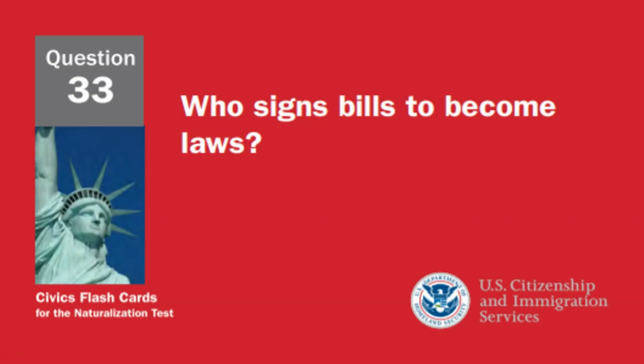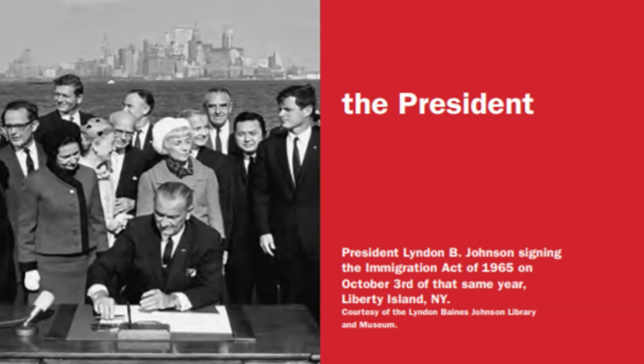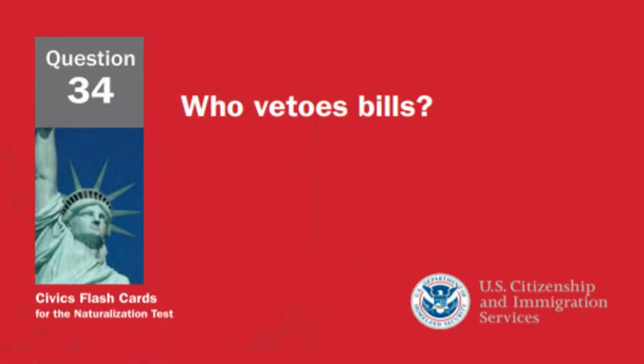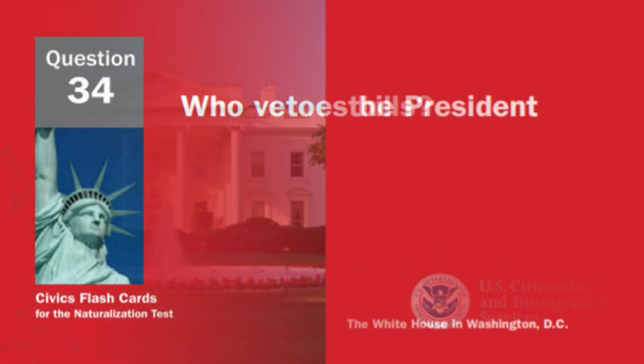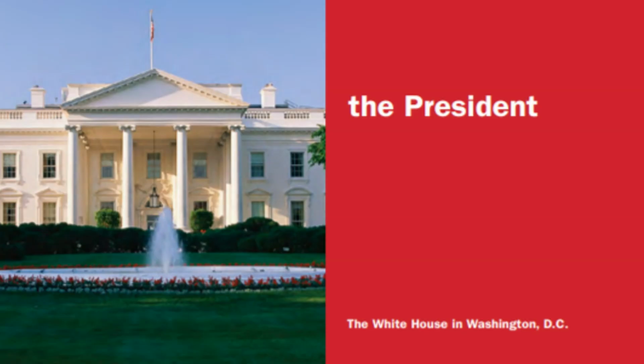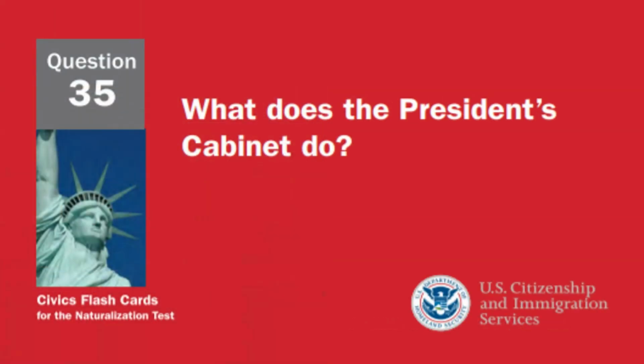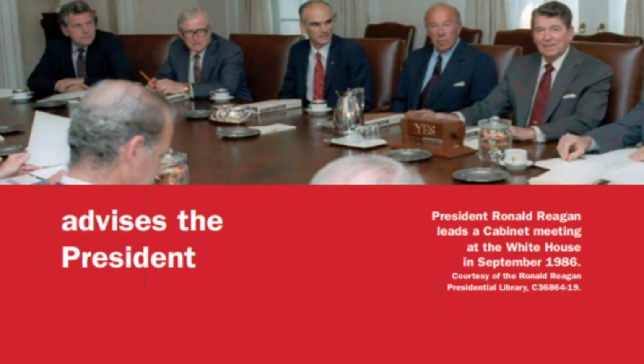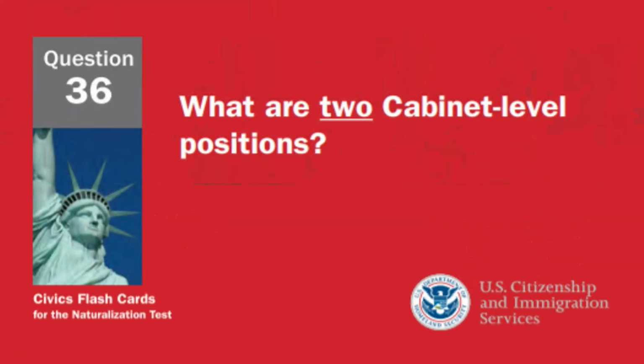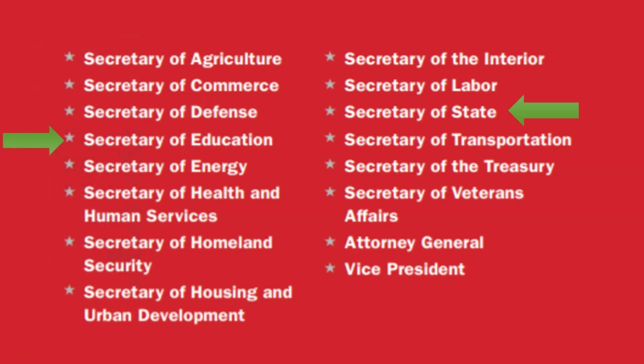Who signs bills to become laws? The President. Who vetoes bills? The President. What does the President's cabinet do? Advises the President. What are two cabinet-level positions? Secretary of Education and Secretary of State.